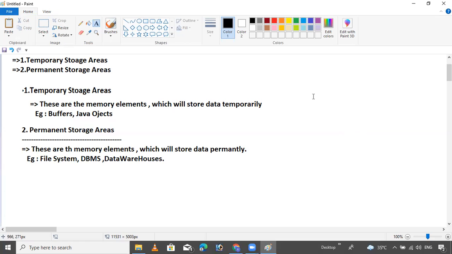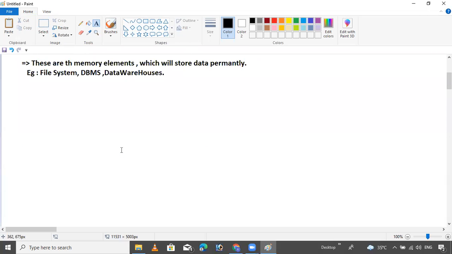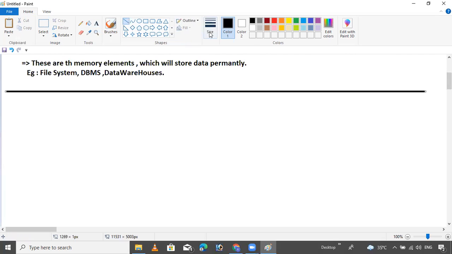Now, I want to tell you some points. This is the storage area. I have written some points like variables, methods, files, and database.